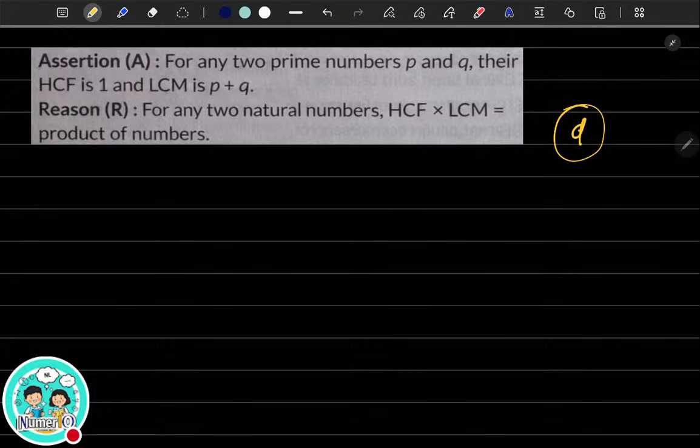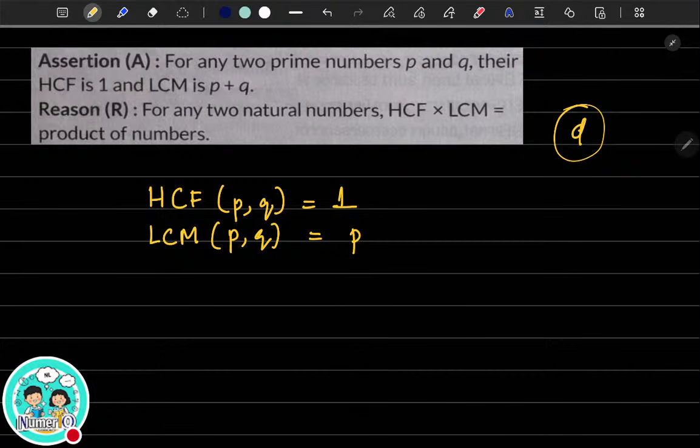Is it clear? But is the reason true? It is given for any two natural numbers, LCM into HCF is equal to the product of the two numbers. R is true, right? Assertion is false. So always remember, whenever you have any two prime numbers P and Q, the HCF is always 1, and the LCM of P and Q will be the product, P multiplied by Q. Is it clear? Yeah, assertion is false, but the reason is true, correct?